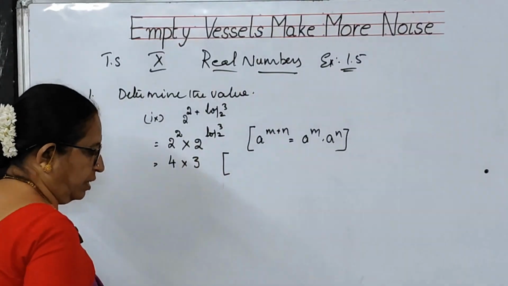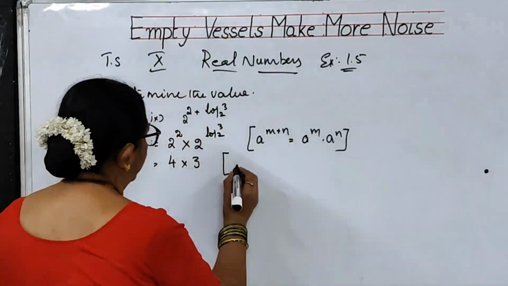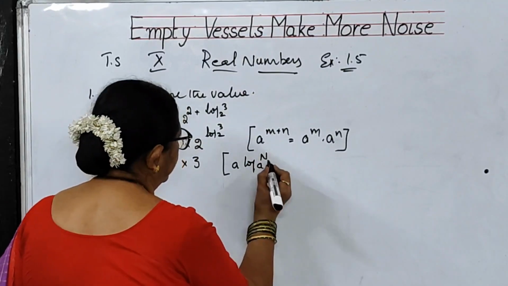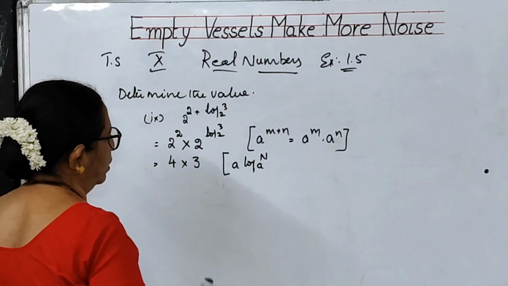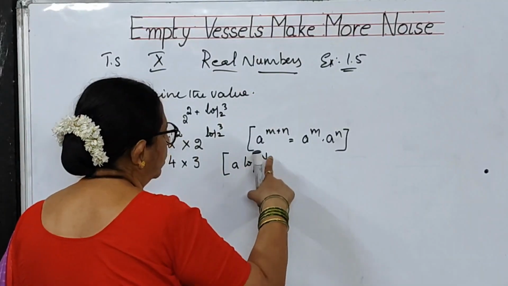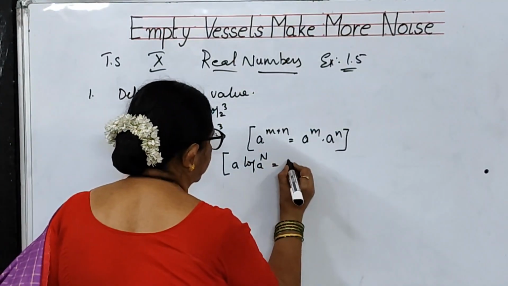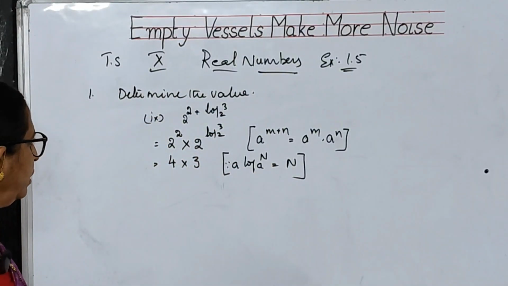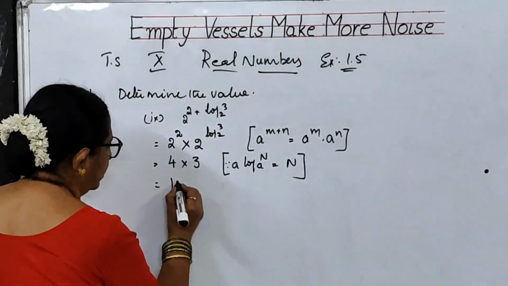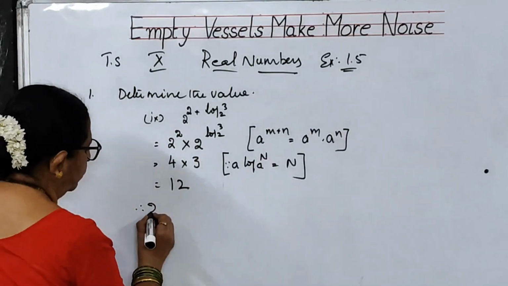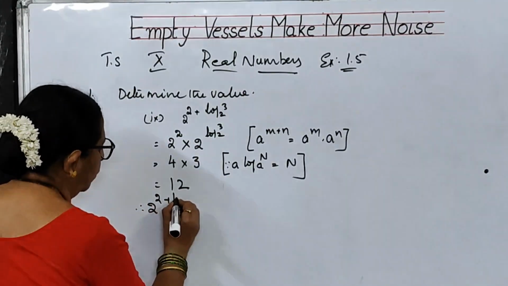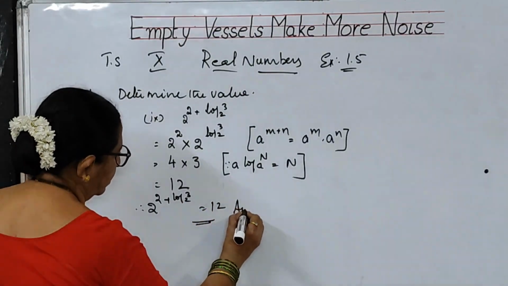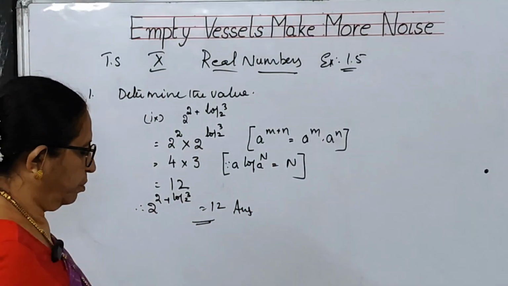The reason is that here you have got this as a to the power of log n to the base a in this formula. This is one more law, children. a to the power of log n to the base a is equal to n. This is one more property that you have to learn. So basing on this, we are getting 4 threes are 12. So 2 square plus log 3 to the base 2 value is 12. This is the answer for 9th bit. Please copy, children.